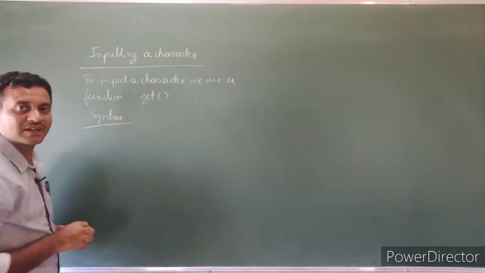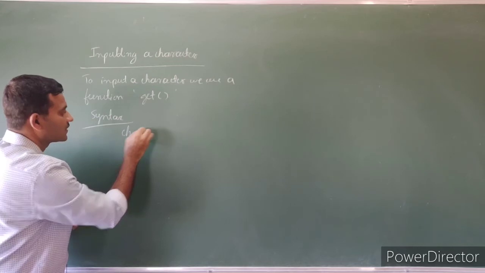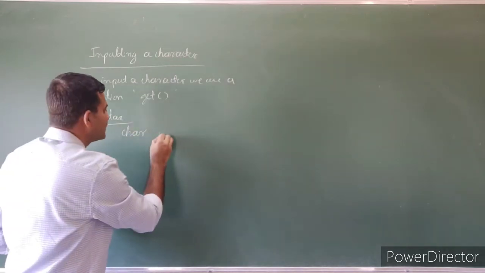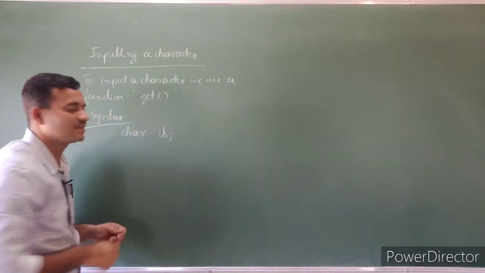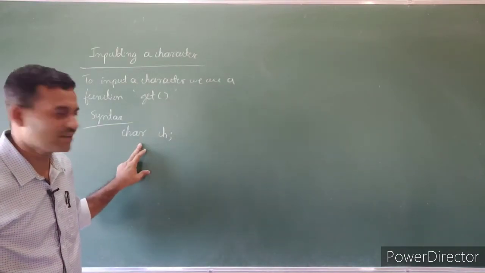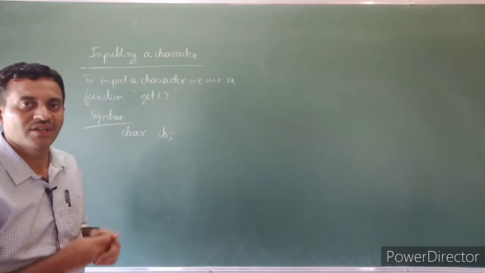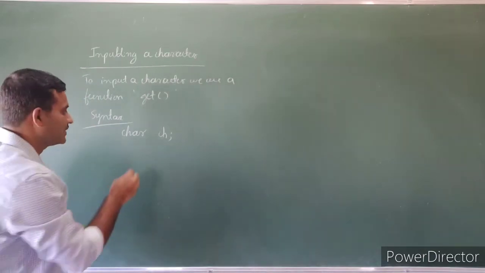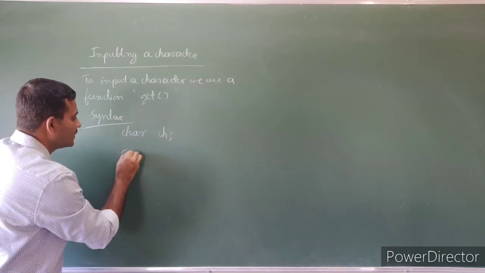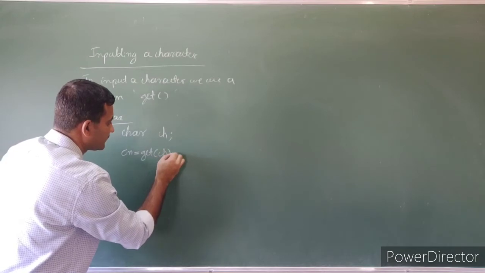First we declare a character variable. To declare it, we need the data type char. The name of the variable is ch. So here it is a variable of the type character, and ch stores the character constant. To read the character, we use cin.get(ch).